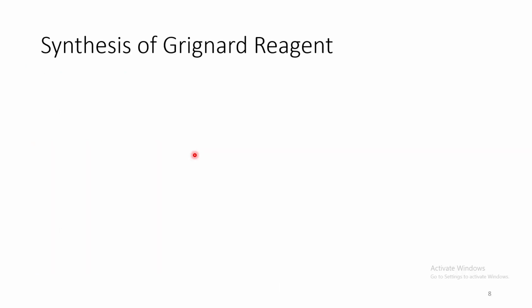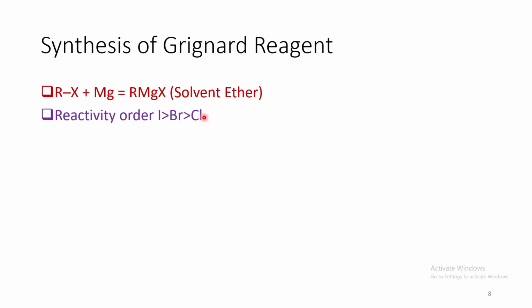Let us come to some important points about synthesis of Grignard reagent. This alkyl halide reacts with magnesium metal to form the Grignard reagent, and the most common solvent is ether. Reactivity order: if we look at the rate of this reaction, the most facile reaction happens in case of iodide, whereas the least facile reaction happens in case of chloride. This is because the carbon iodine bond is the weakest, so it is the easiest to break.